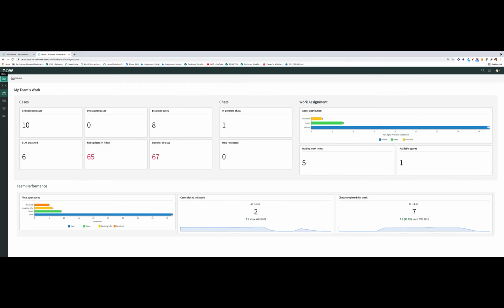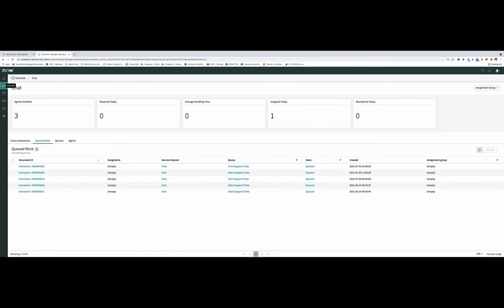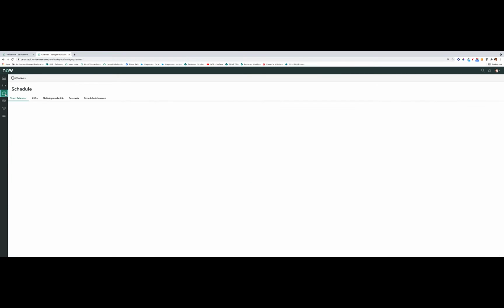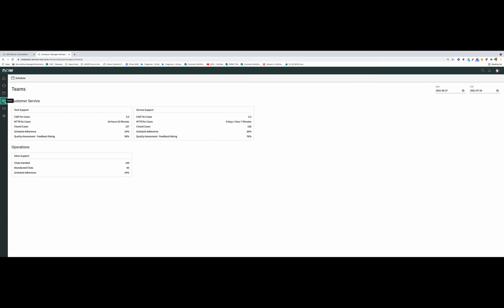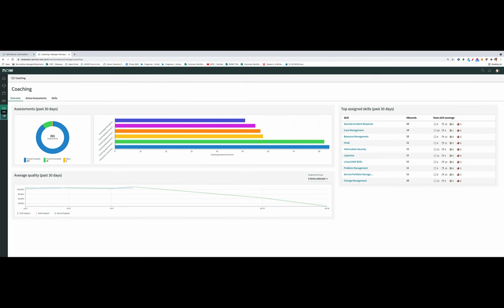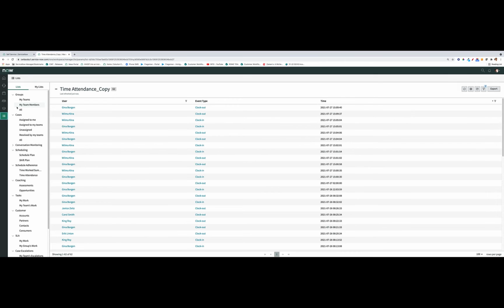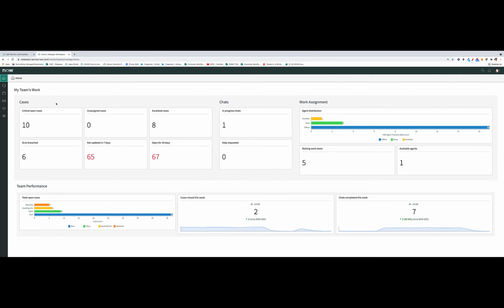On the left-hand side, we can also see the other various functional modules of WFO, namely channel and queue management, scheduling, teams, coaching, and the various list views that come with the manager workspace. So let's focus on the homepage dashboard.